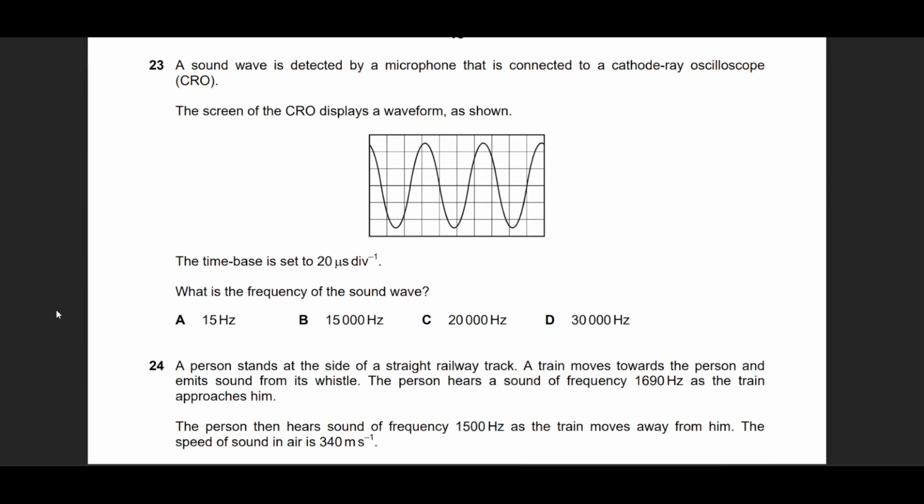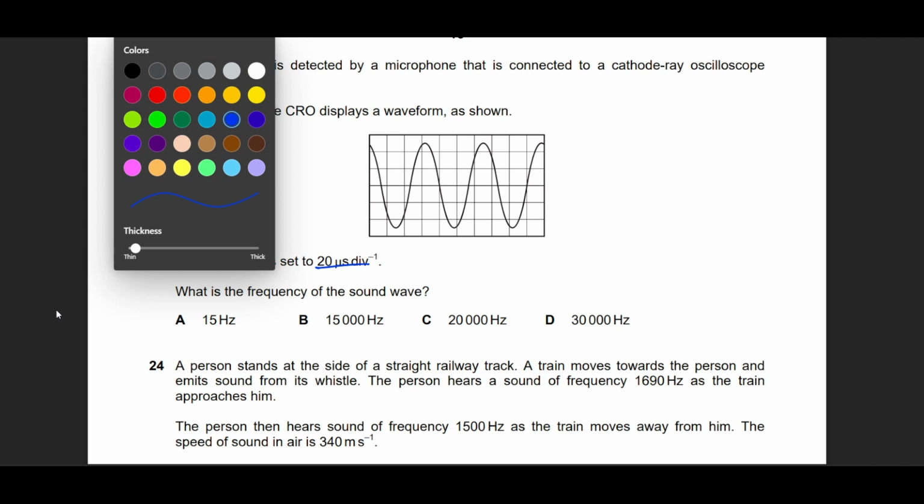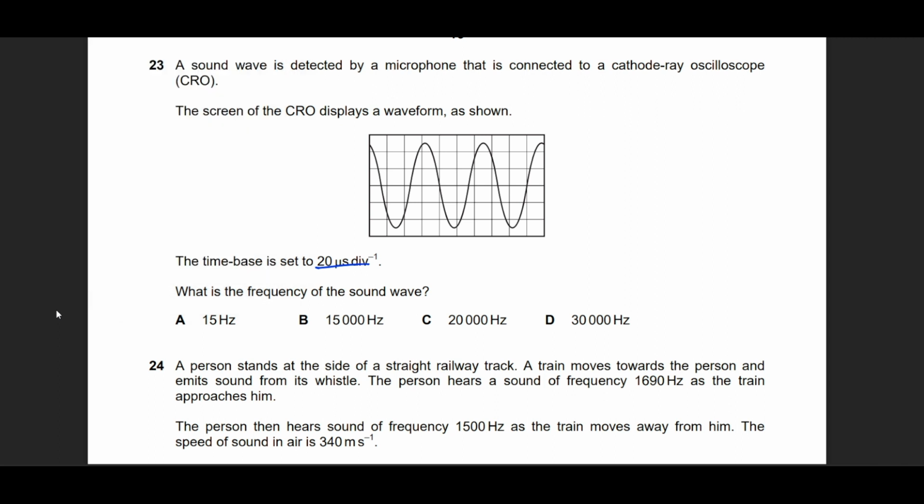Question 23 was based on a CRO question, which is considered to be basics of A levels at least. He says that one time base, or one box, is 20 microseconds. What's the frequency of the sound? No problem. Students generally try to count the whole wave, or at least try to find some similarity, some place where this is going to get easy. Let me show you how you could have done this.